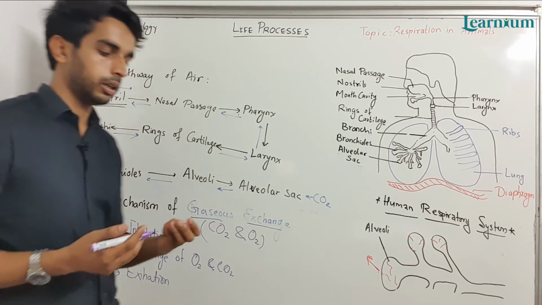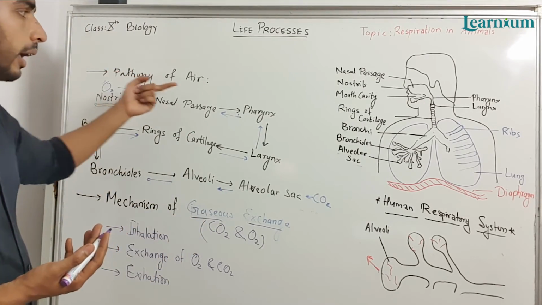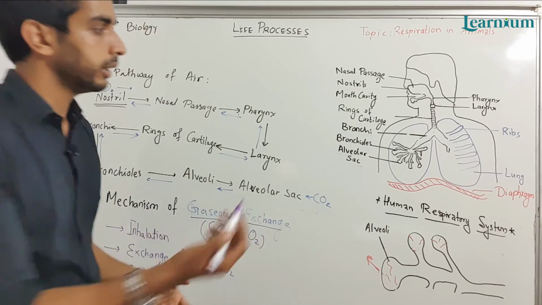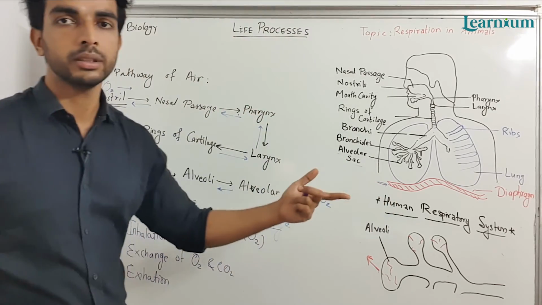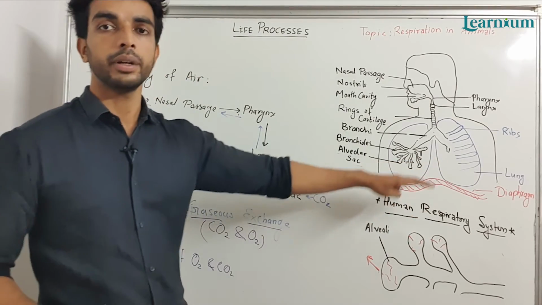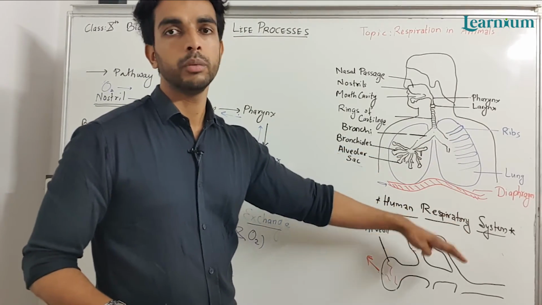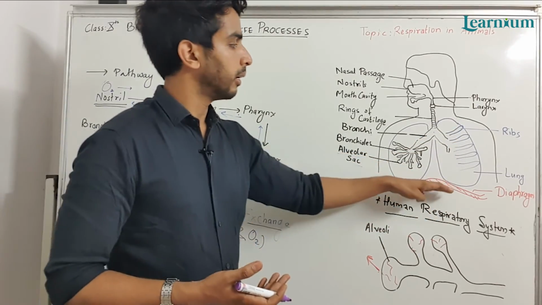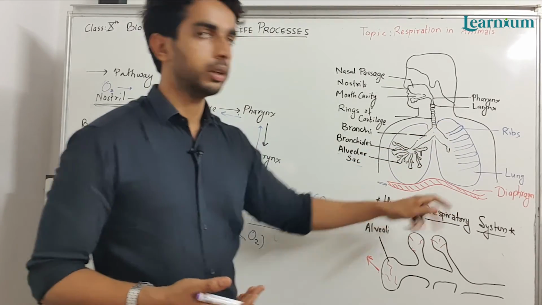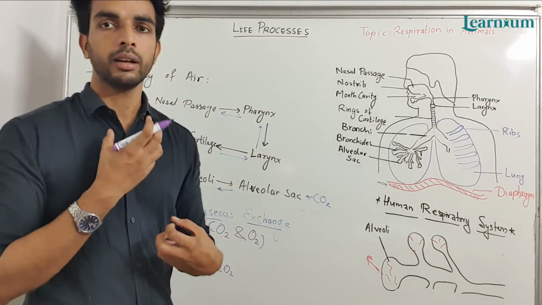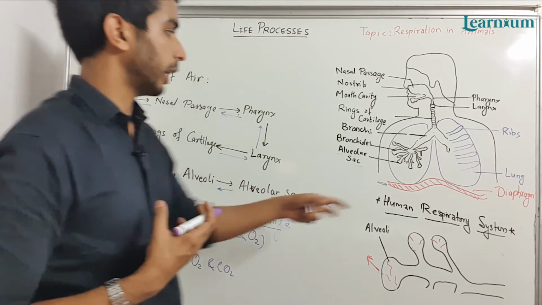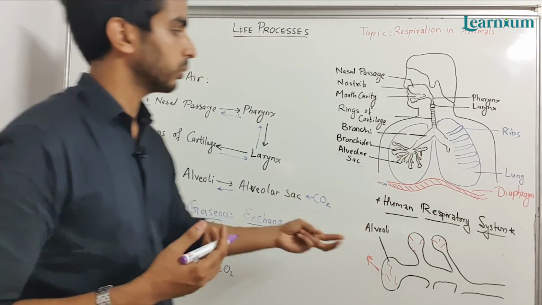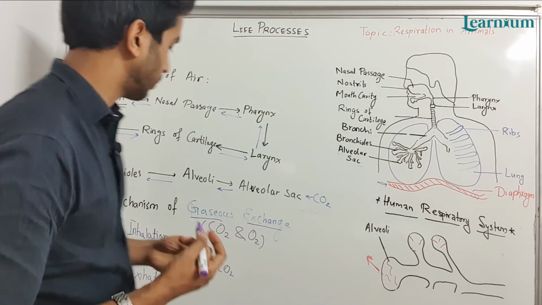In the examination they can ask you to write the pathway for air, so you can write this pathway, or they can ask for this diagram. In this diagram the last part is the diaphragm. The diaphragm is the dividing part. It separates the upper part and the lower abdominal part, that is, the respiratory system and the digestive system. It is flexible: when we take a breath, it expands, and after that when we exhale, it relaxes. So it is the dividing portion of our body.